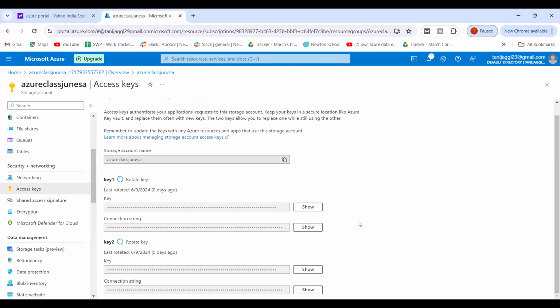By chance, if my fingerprint or face scan is not working and I don't have a backup, I won't be able to unlock my phone. But if I have a pattern lock or number lock as a backup, I can unlock my phone with the alternative option. In the same way, we have two different keys associated, key one and key two.